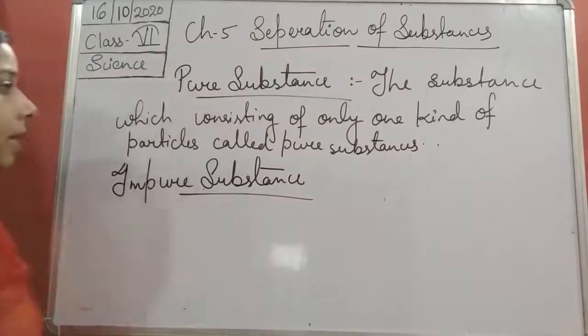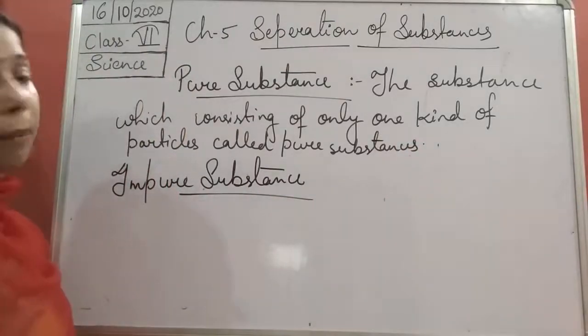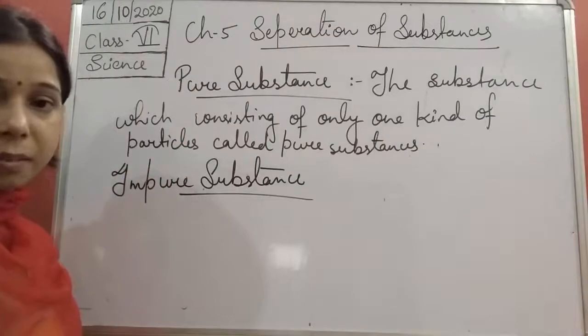Okay, so the substance which consists of only one kind of particle is known as a pure substance.